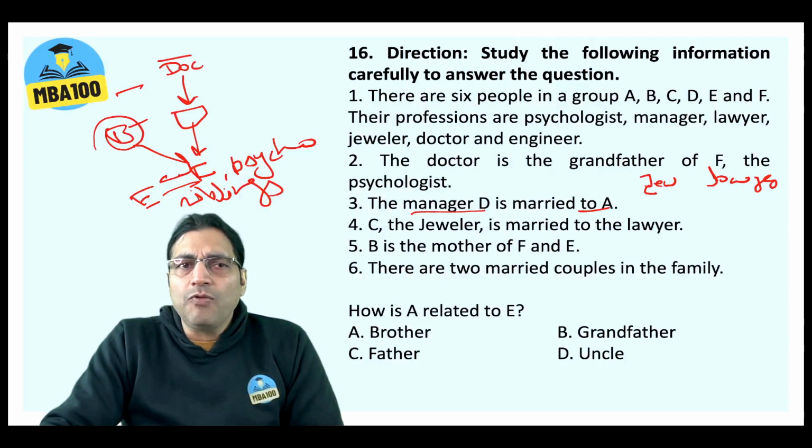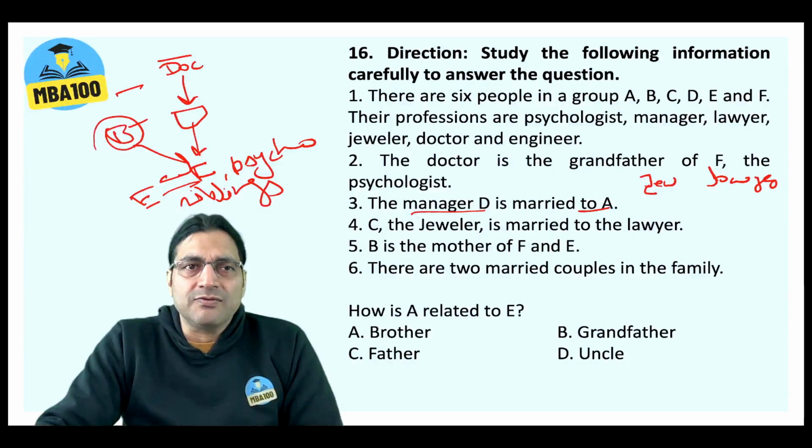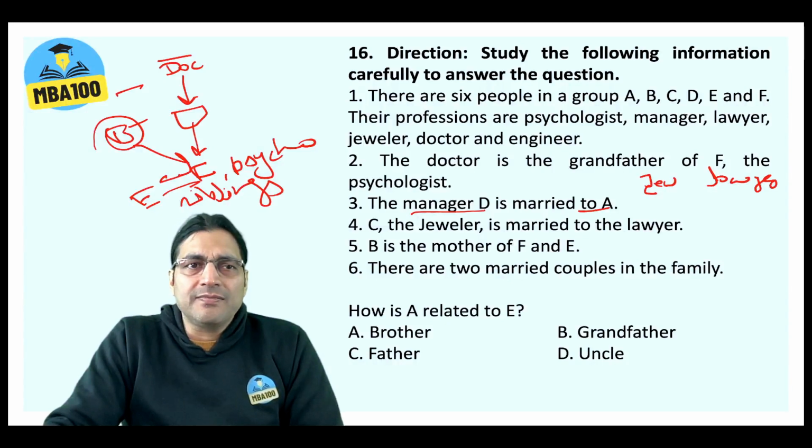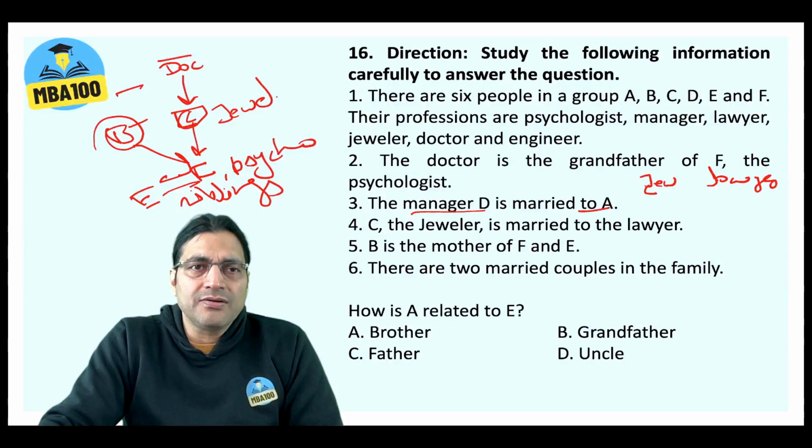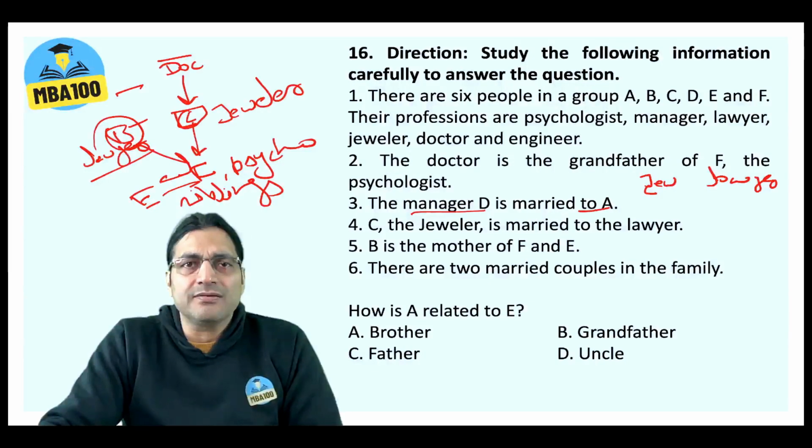Now, one more thing. The jeweler and the lawyer have to be here for sure, because one is a doctor here and here one is a psychologist. And C is a jeweler. B cannot be a jeweler, so this person is C and is a jeweler. Of course B is a lawyer. But why should we be concerned about that? We are doing something more than what is being asked for. B is here, C is here, E is here, F is here.